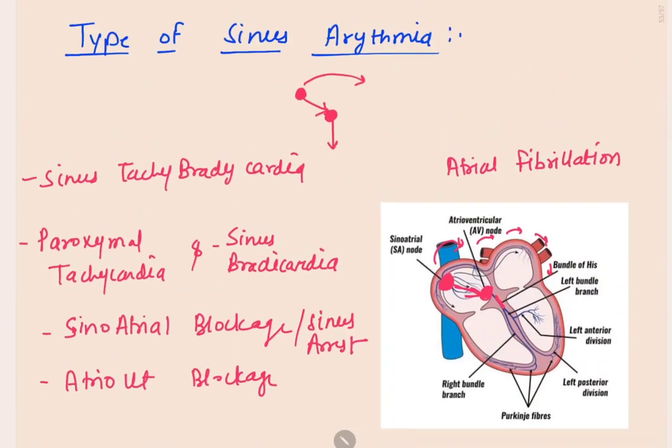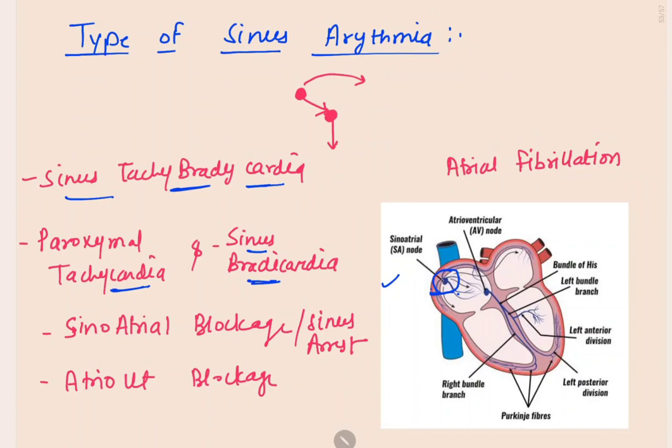What are the types of sinus arrhythmias? There are multiple kinds of arrhythmia we can see in sick sinus syndrome. Here we can see in a diagram there is the SA node. Of course, there is a problem in the SA node in sick sinus syndrome. Because of the problem, there may be sinus bradycardia, or sinus tachycardia, or both, which is known as sinus tachybradycardia.